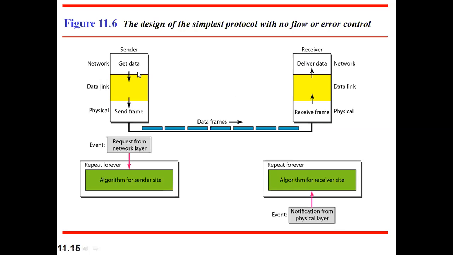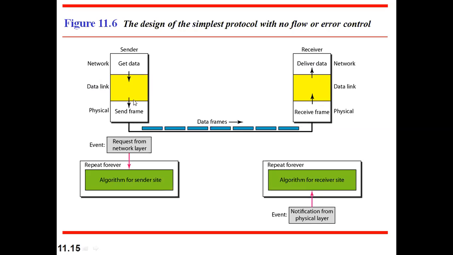In this way, in the simplest protocol, there is only one-way communication. That means the sender is simply sending the packets without worrying about the receiver, one frame at a time. We are not waiting for any confirmation from the receiver side. So this kind of algorithm we call the simplest algorithm.